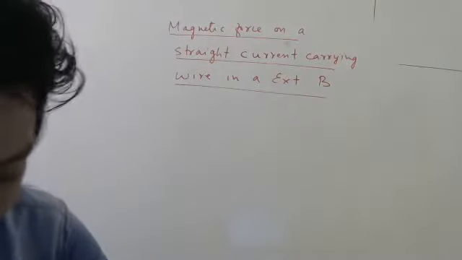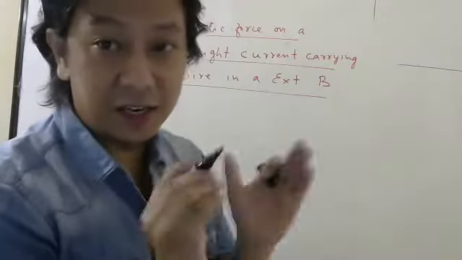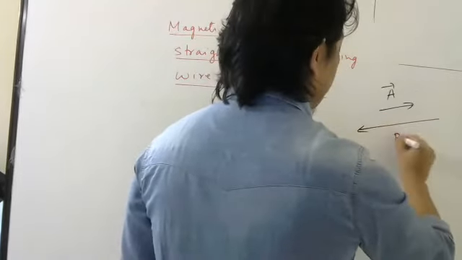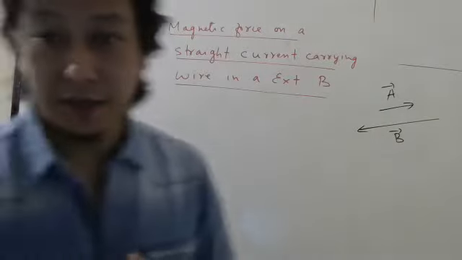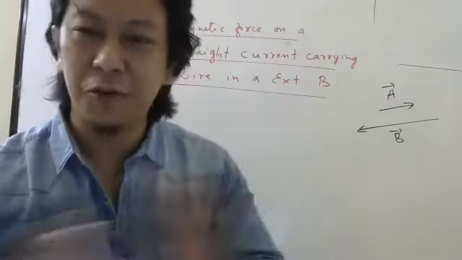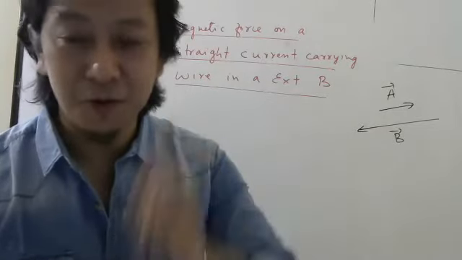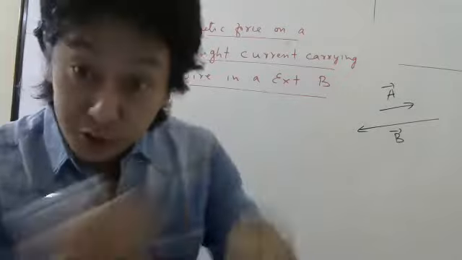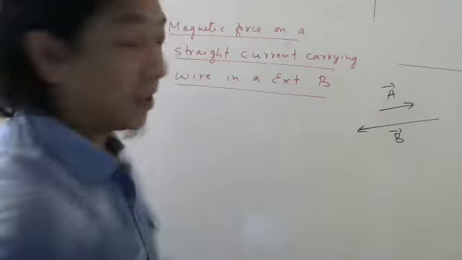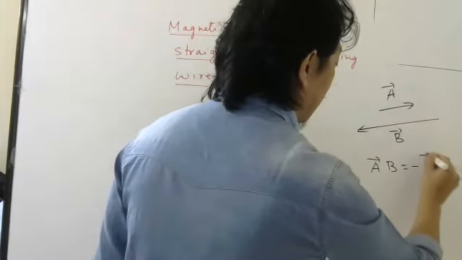So to do this derivation, one small thing about vectors we need to remember. Let us just recap. If this is A bar and this is B bar, if two vectors have any magnitude, but opposite direction, then there is a definite relationship between the vectors, and that is A bar B is minus B bar A.